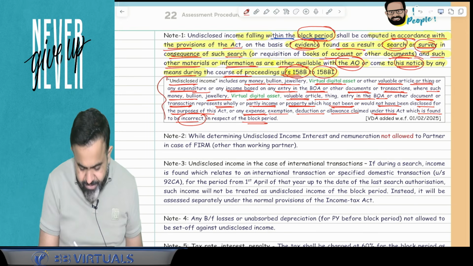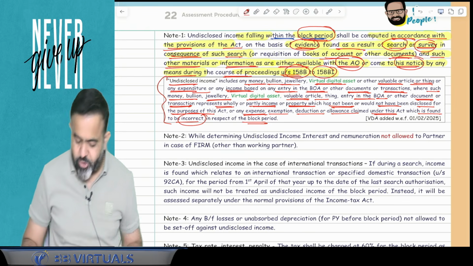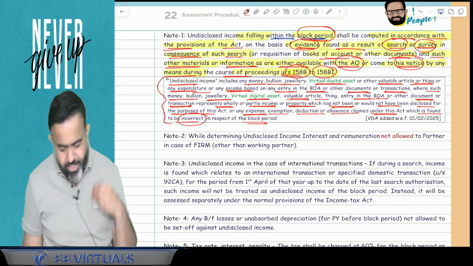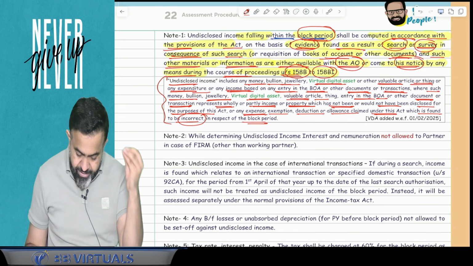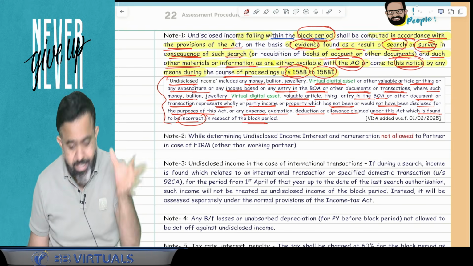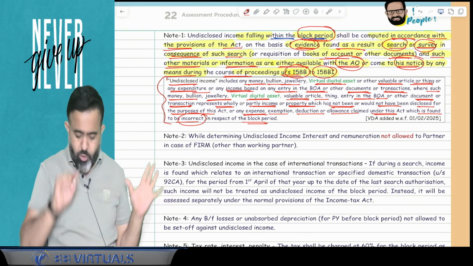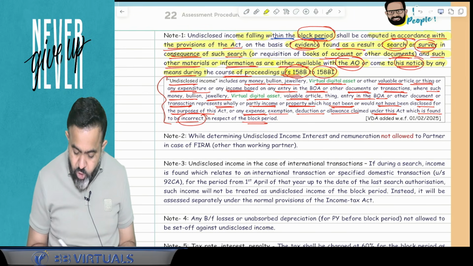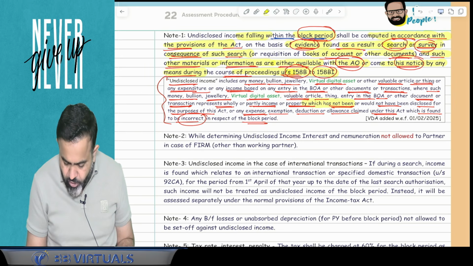So guys, here undisclosed income means they are saying that either there is money or bullion or jewelry, virtual digital asset or any other valuable article and things, or any expenditure or any income, or any entry in the books of accounts, which reveals that it belongs to income which has not been disclosed.